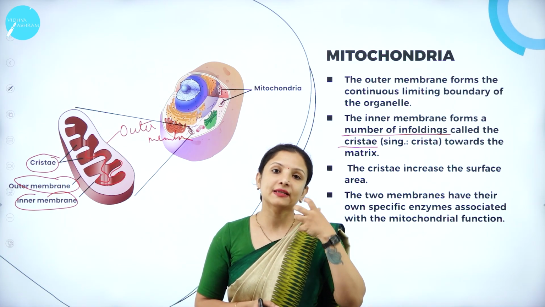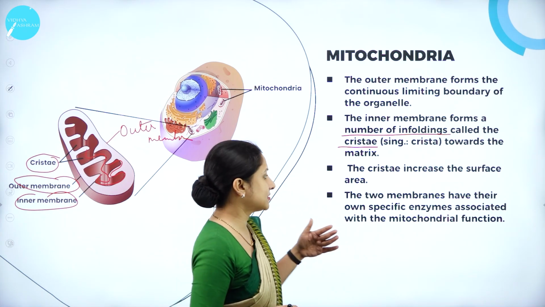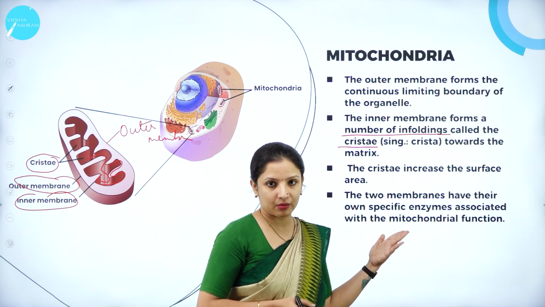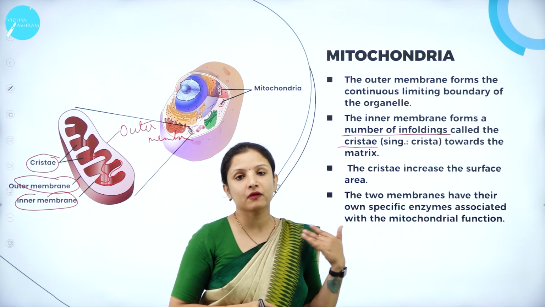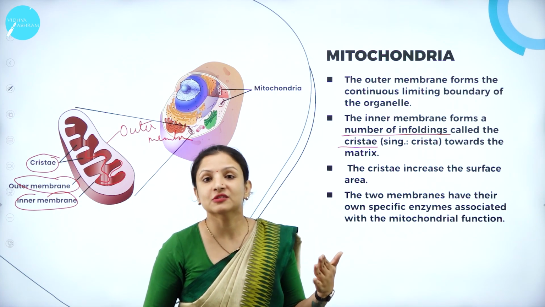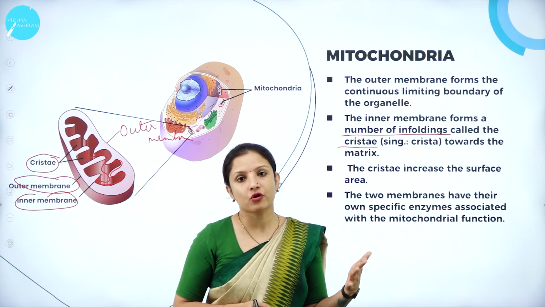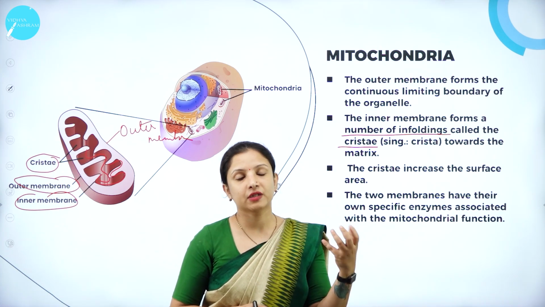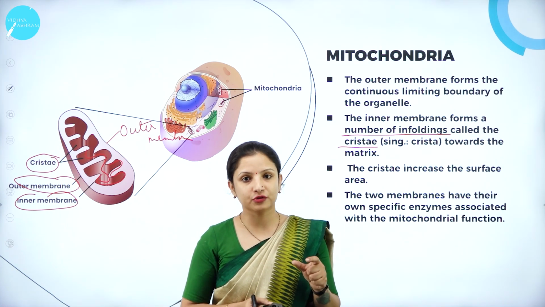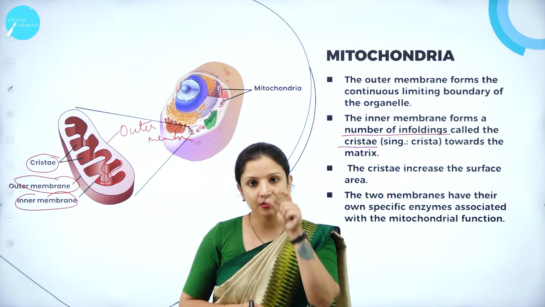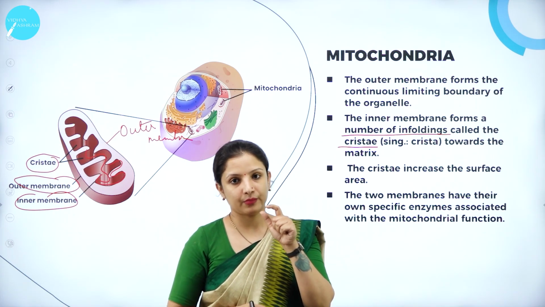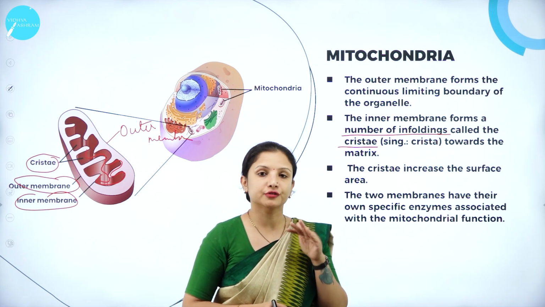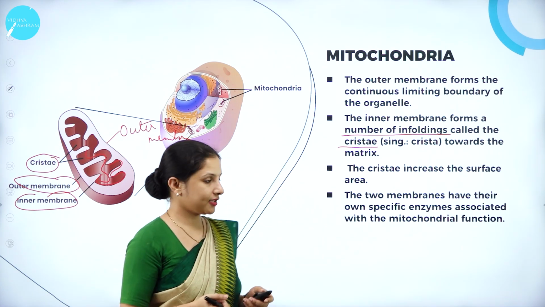And for that, a lot of enzymes are needed, and those are synthesized by the outer membrane and the inner membrane. About that, you will study in detail when we study respiration in plants, like how ATP is synthesized in the mitochondria. The electron transport system occurs in the middle membrane, and in the inner membrane we have the Krebs cycle going on. All that we will study in that particular chapter.